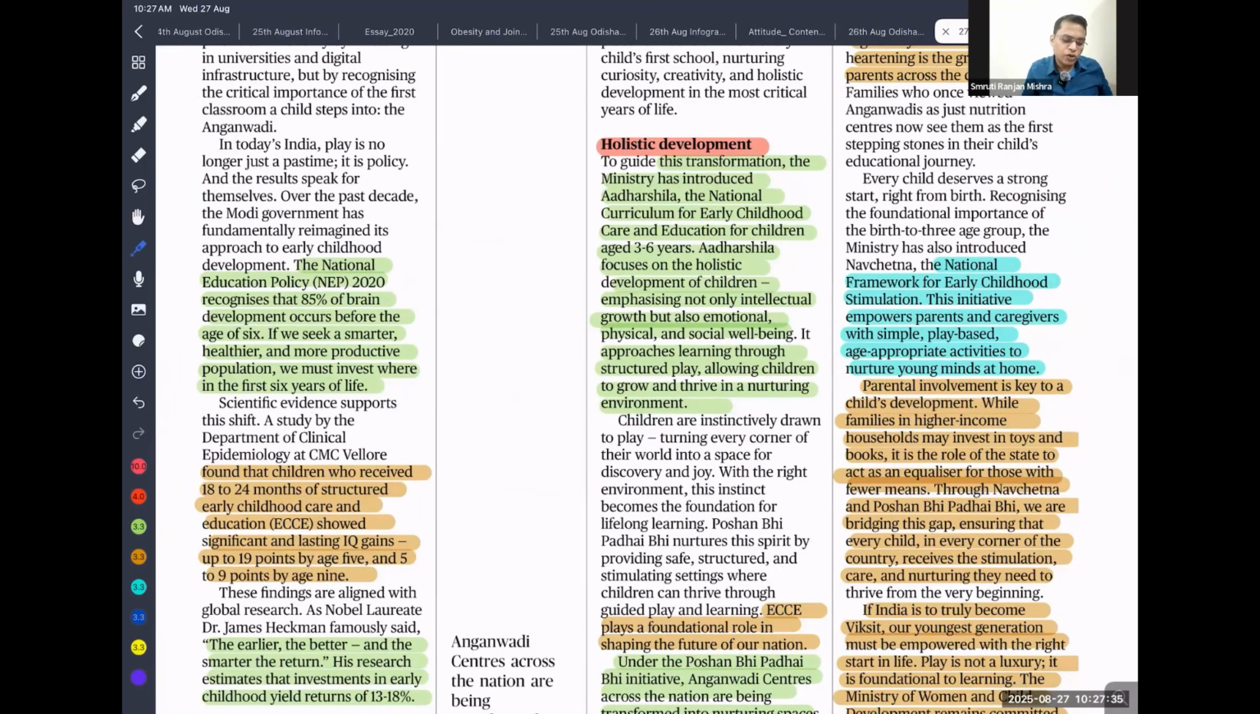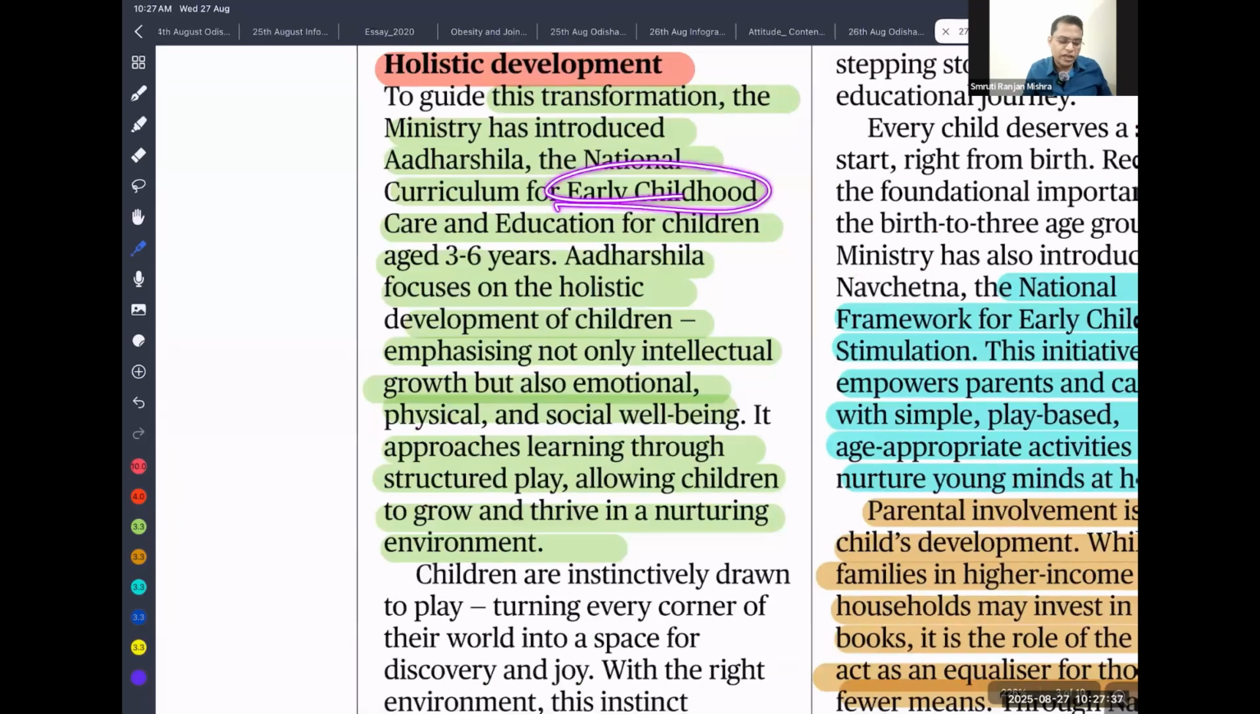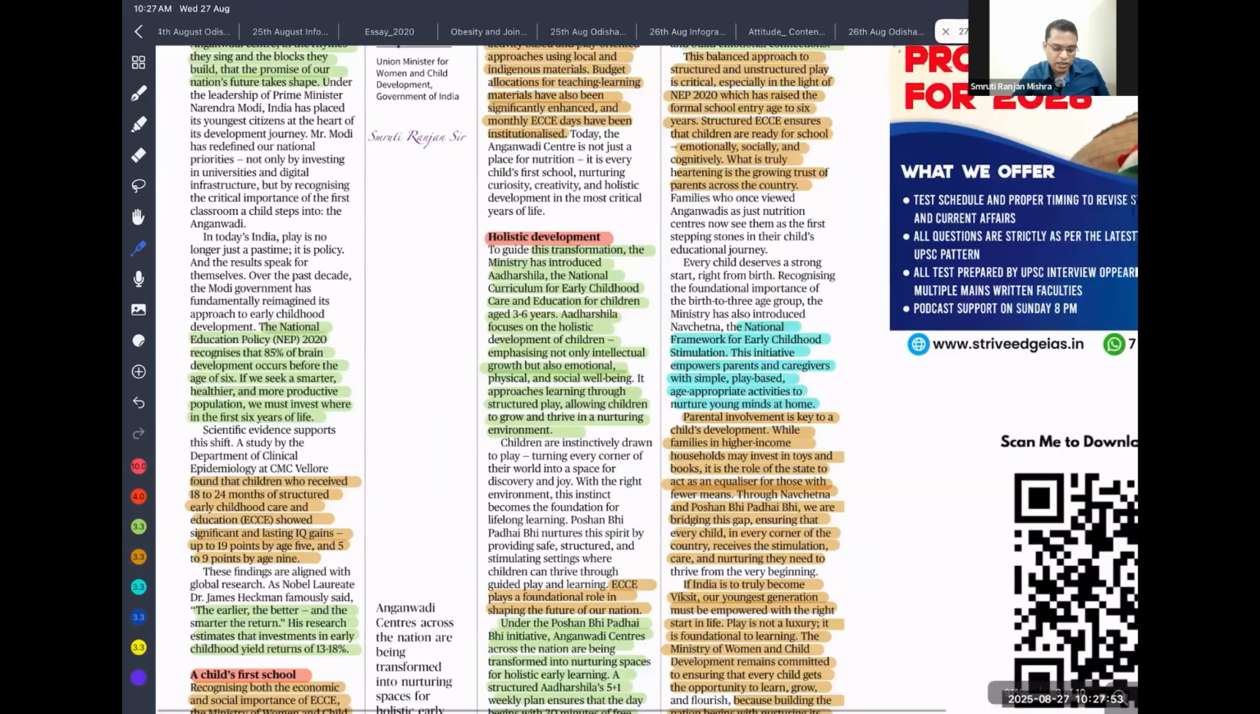It's talking about how we need to promote early childhood care and education in a holistic way. The government has started an initiative, Aadhar Shila, focusing on the holistic development of children, emphasizing not only the intellectual but also emotional and physical. Children can come together and play there, which is helpful for learning a lot of things. So please study this article, you will understand.